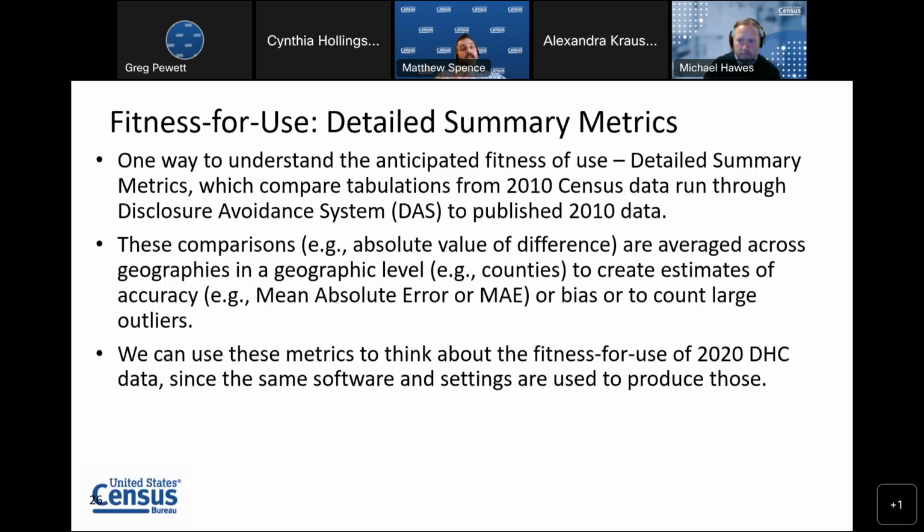So we've released a similar product, a production settings demonstration data and detailed summary metrics earlier for the redistricting data. And that was using the same software that we used to produce the 2020 redistricting data. We used that same software with the same settings on 2010 data so that we could see, and then the public can see, data users can see, just how far off does disclosure avoidance pull the 2010 numbers. And you can imagine that in 2020, that number will be approximately the same. Next slide, please.